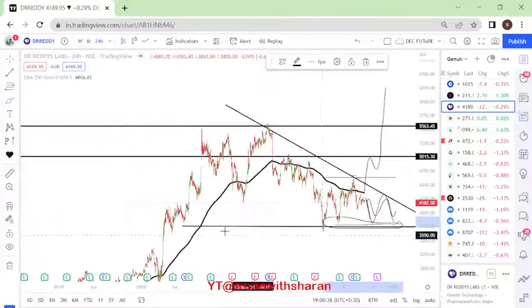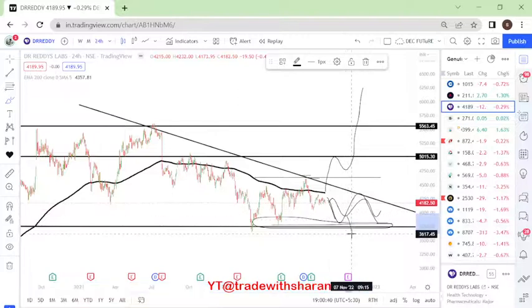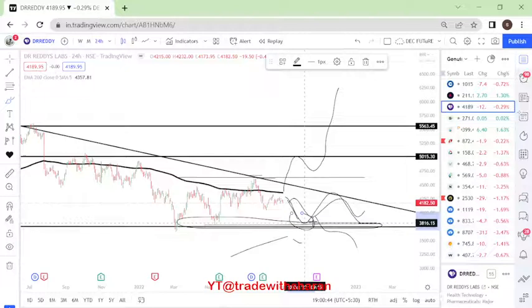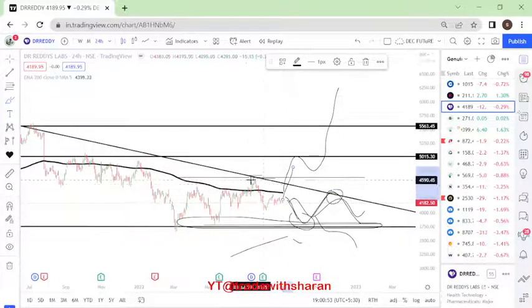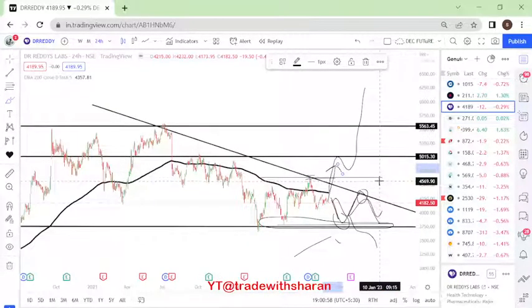3800 levels, because this is a strong support level for Dr. Reddy's as of now. If it does not sustain, please avoid this stock. If it sustains and gives us a strong buying signal, we can look forward to adding it for the first targets of trend line and moving average. And if from here itself it breaks, we want the prices to cross 4624, above which we will buy the stock. This is Dr. Reddy's. Now we'll move into the next one.